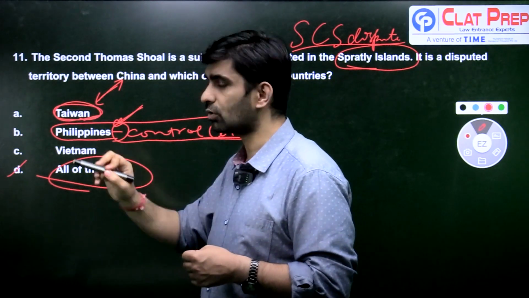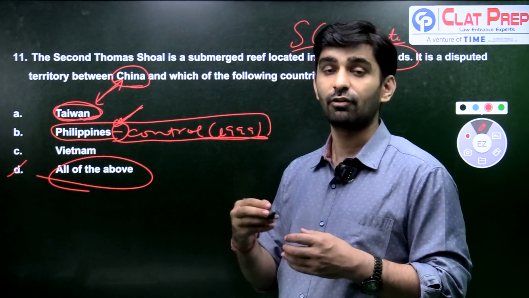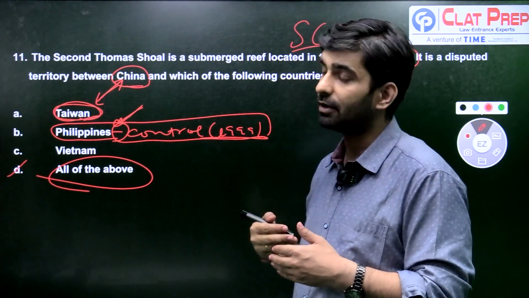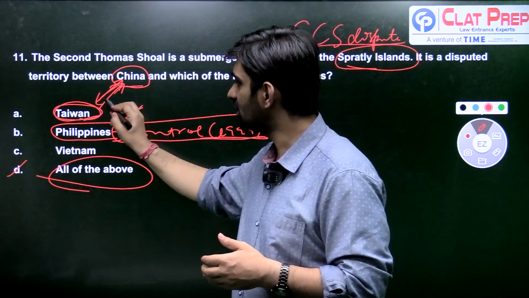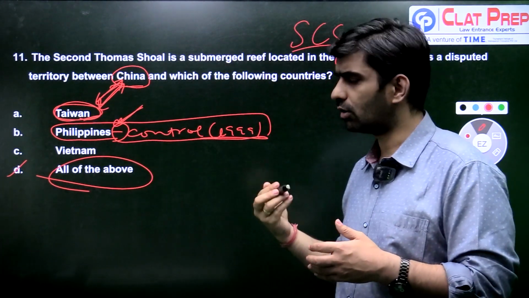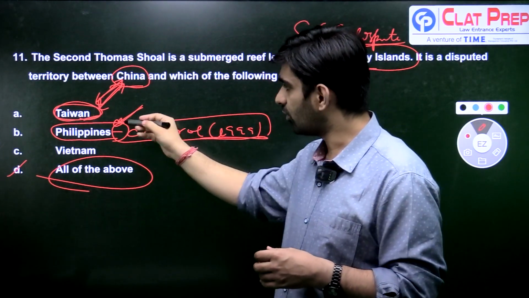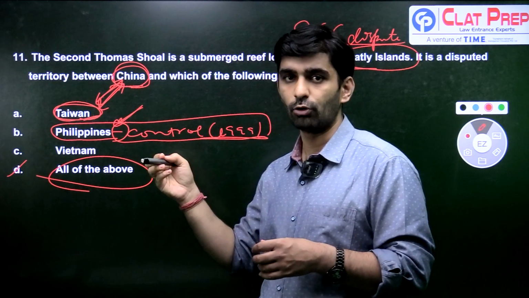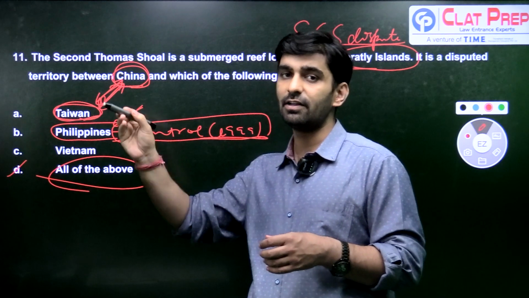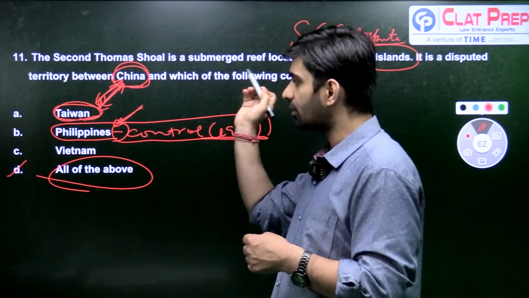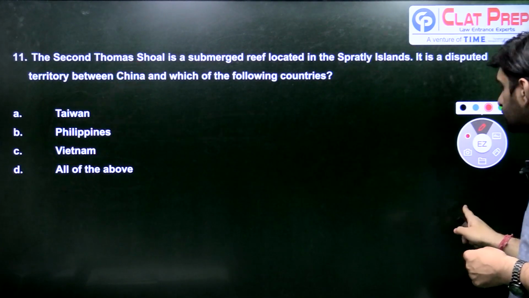Taiwan earlier used to consider itself the main China, and afterwards, after the ping pong diplomacy between China and the USA, the People's Republic of China became the real China, and Taiwan became the other, second China for US purposes. However, wherever China has a territorial dispute, Taiwan also claims its share, because Taiwan believes that it is the real China. So when it comes to the Spratly Islands, all three countries plus China are involved in it.